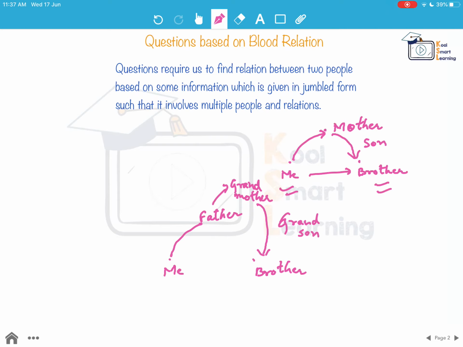My father's mother's grandson. So again, I am talking about my brother only, but the information given is not very clearly telling what the relation is. So we have to find it out. So these are the types of questions which are based on blood relation. These types of questions come in many exams where mental ability and logical reasoning questions are asked.